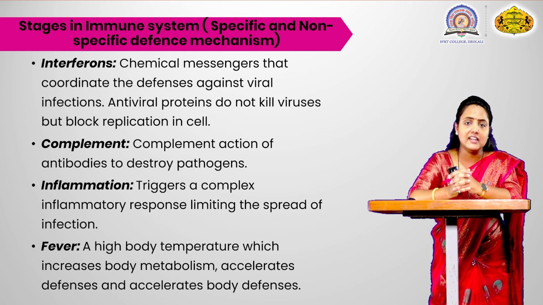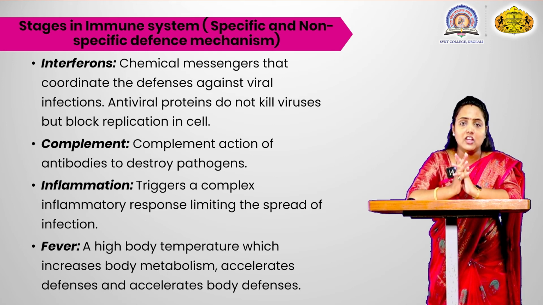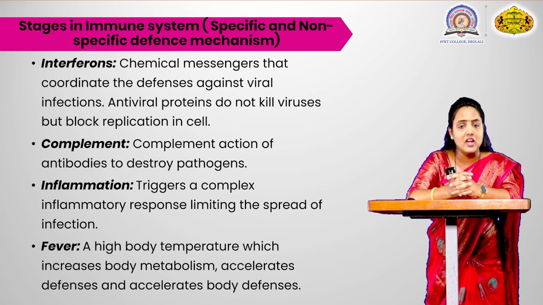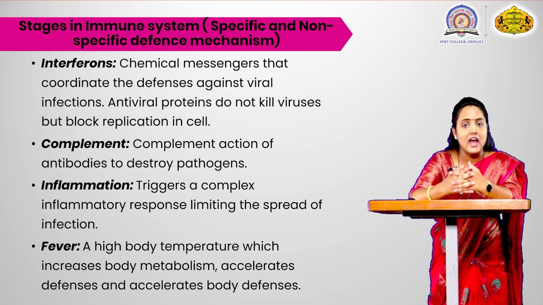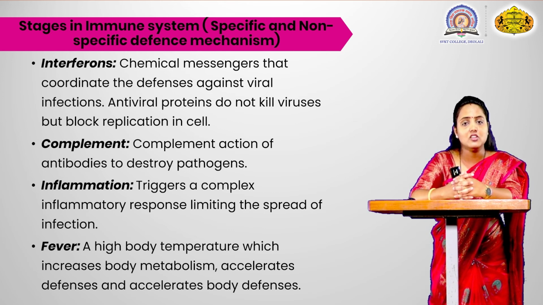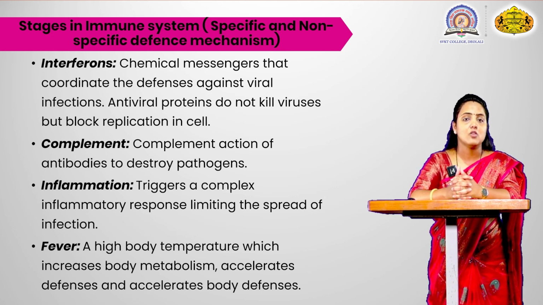They can't kill the virus because that requires a particular antibody, and they can't produce a particular type of antibody. They only produce a type of chemical which gives a message, and because of that message an antiviral protein is produced which can block the replication, and because of the blockage of replication the number of viruses is stopped from expanding.